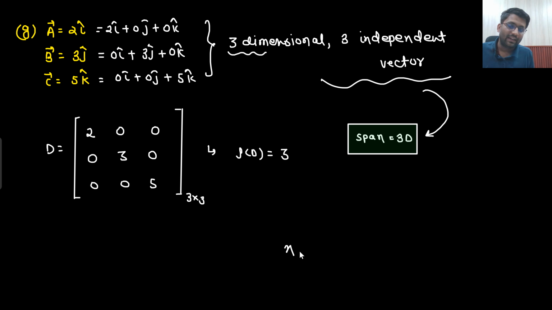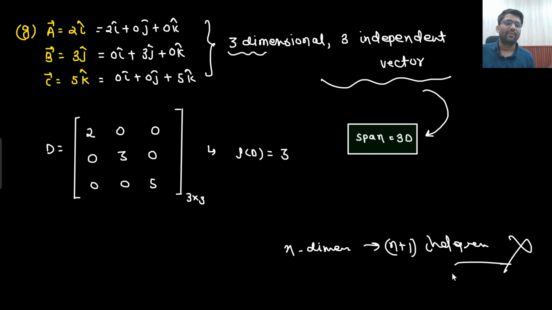You will never see that in an n-dimensional set you get n plus 1 independent vectors. This will never happen. No matter how many vectors you use, even if you use 1000 vectors, 2000 vectors, 2 lakh vectors, whatever the dimension is given, that is the maximum number of independent vectors you can have. This point is absolutely clear.